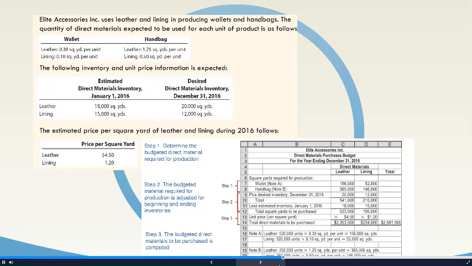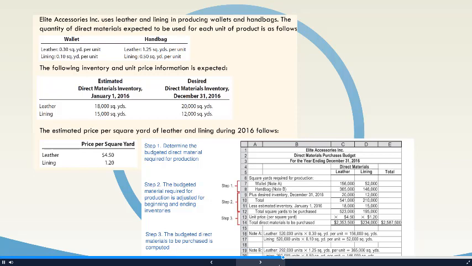Let's go through an example of our direct materials budget. They'll give you a lot of information, and remember, typically you're looking at more than one product. What we're going to do first is determine the budgeted direct materials that are required for production. In order to do that, we have to look at how many we're going to produce from our production budget, and then how much material each product is going to take.